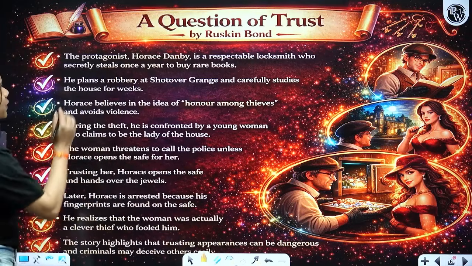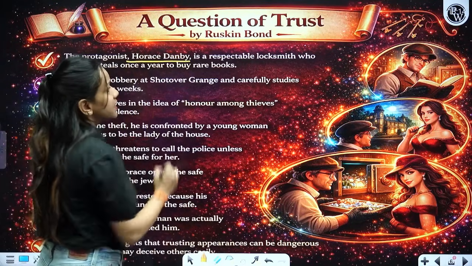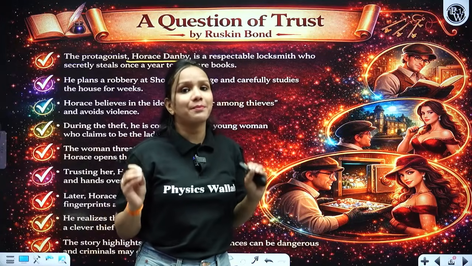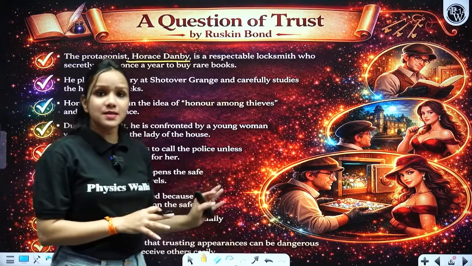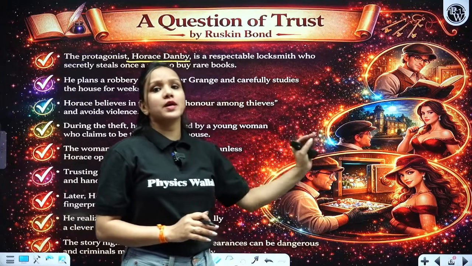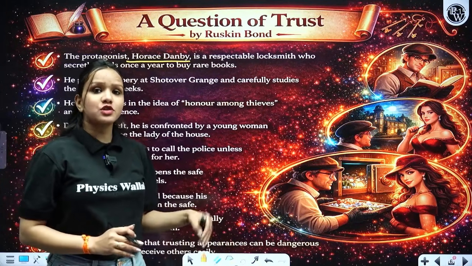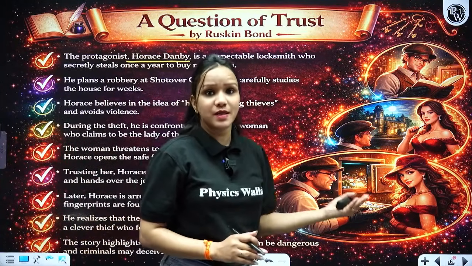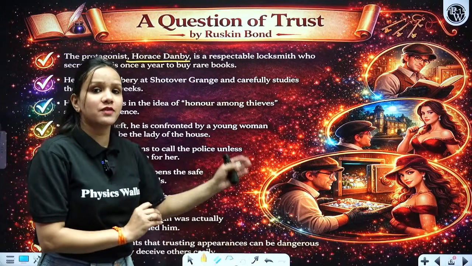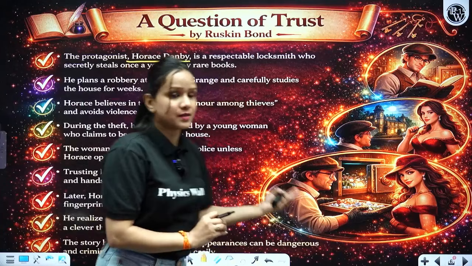So let's see the very first point. The protagonist, Horace Danby, is a respectable locksmith. He was a lock maker by profession, but he was not completely honest. The reason for this is that he used to steal once in a year in order to buy those rare and expensive books through an agent. He was so passionate about buying those rare and expensive books, so he started collecting money every year in order to buy those. That's why he used to commit robbery once a year.